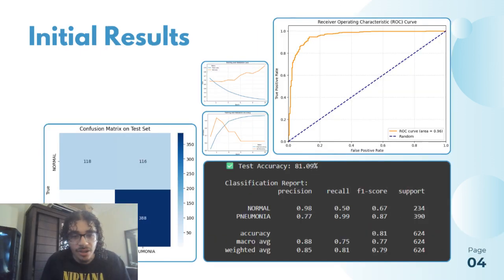Moreover, for our initial results for the baseline model without any modification, we got an accuracy of about 73%. The model performed poorly due to not having enough normal data. So it usually just classified everything as pneumonia, making it have a really high recall for pneumonia and a really low precision, while having a really high precision for the normal class with a really poor recall.